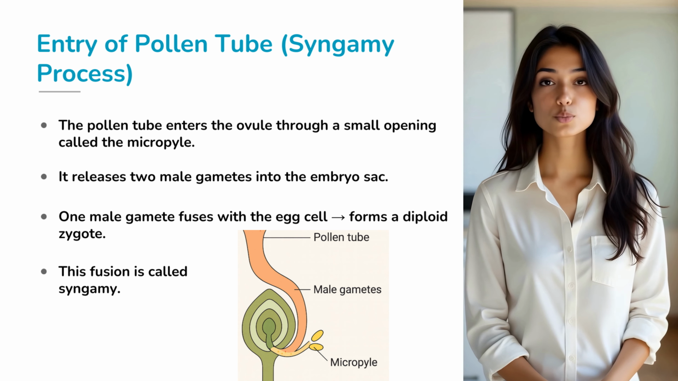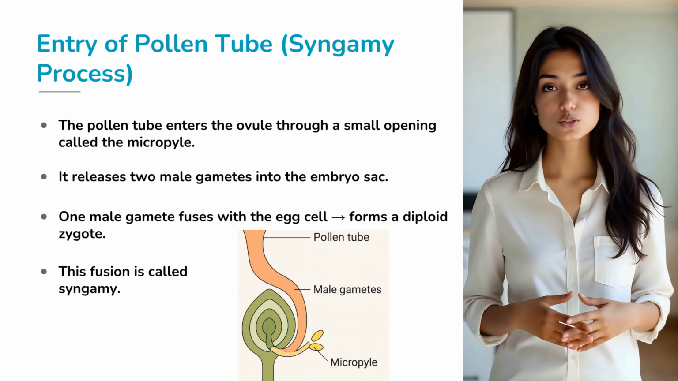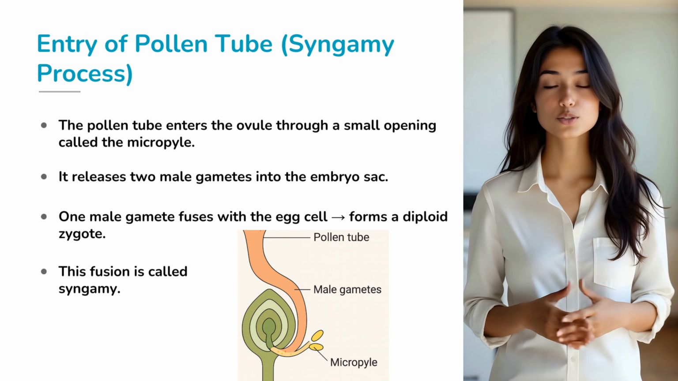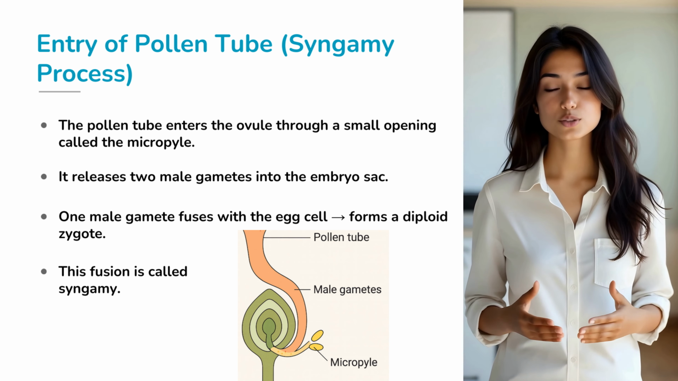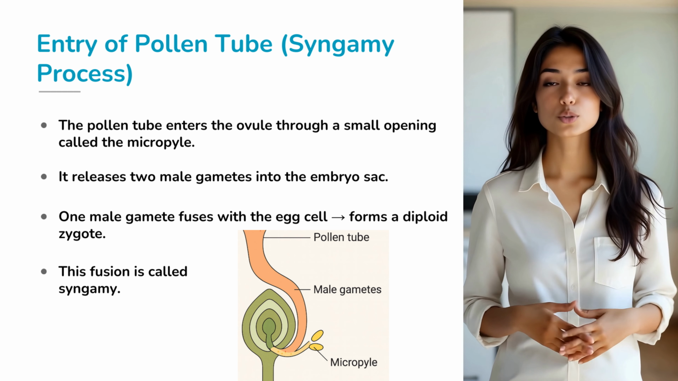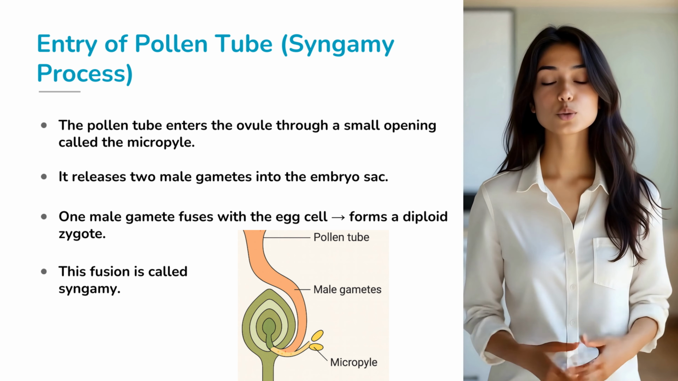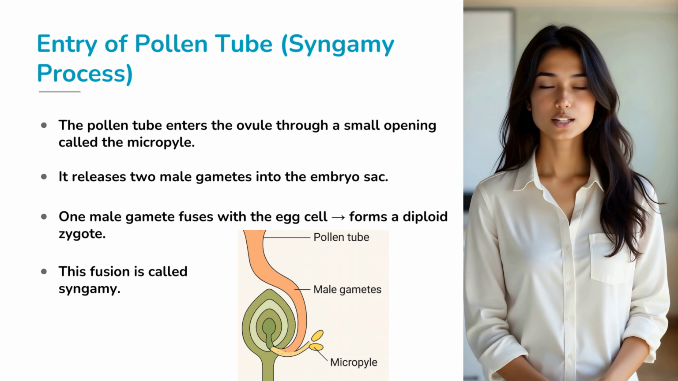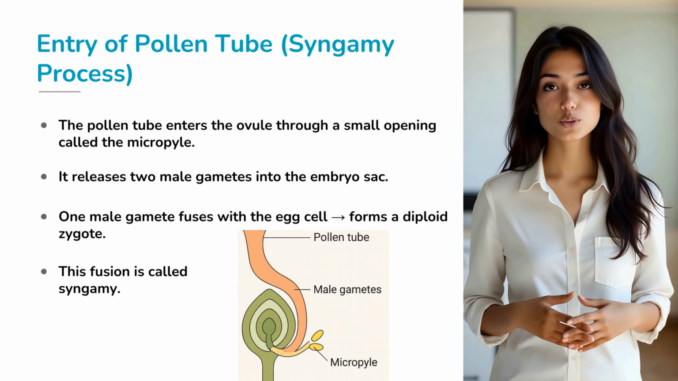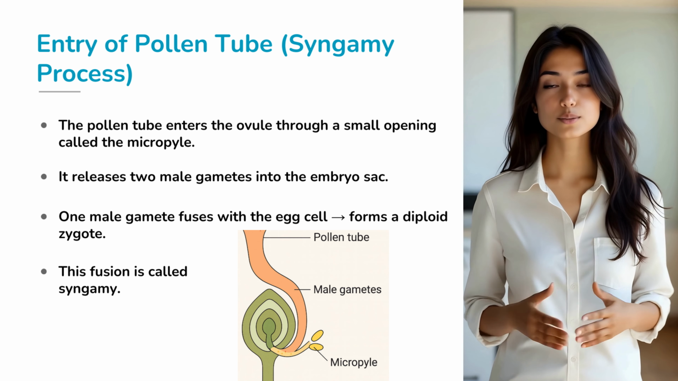When the pollen tube reaches the ovule, it enters through a small opening called the micropyle. Here, it releases the two male gametes into the embryo sac. One of these gametes fuses with the egg cell to form a diploid zygote. This act of union between gametes is called syngamy. It is this zygote that eventually develops into an embryo, the future plant.